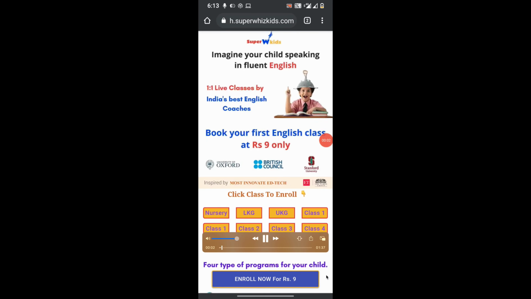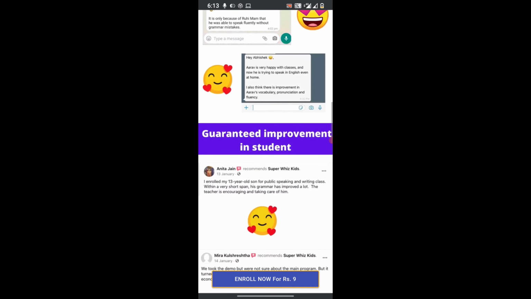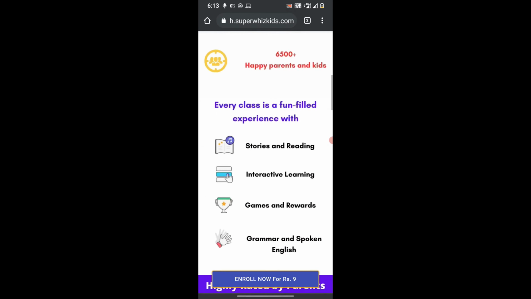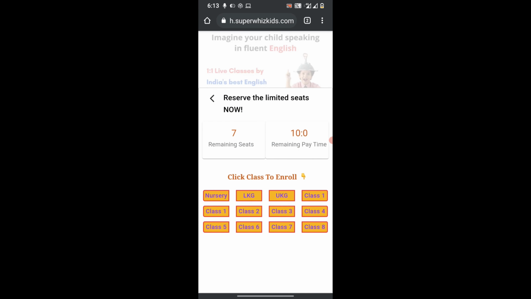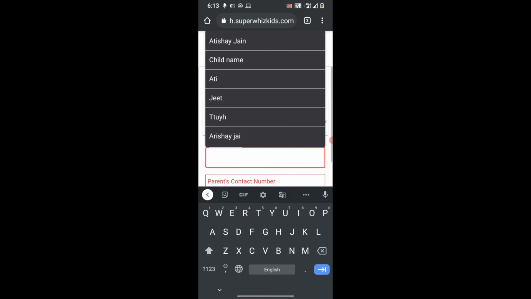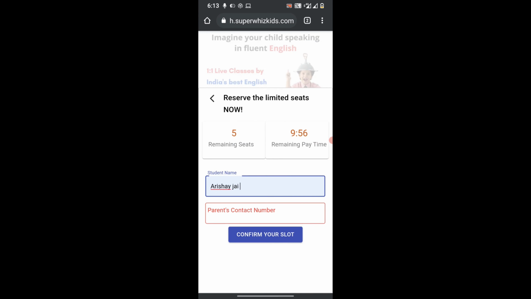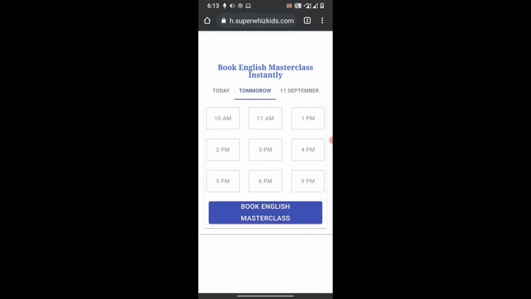So this is our landing page where user lands up from the Facebook ads. Here user can see what we provide, and then user can select their class slot, and then can fill their details, and then book the class. Then they can simply select the slot which are available.